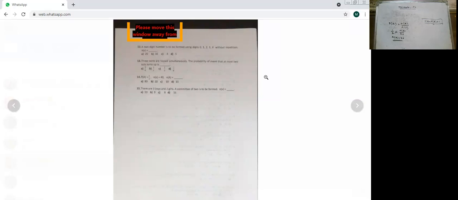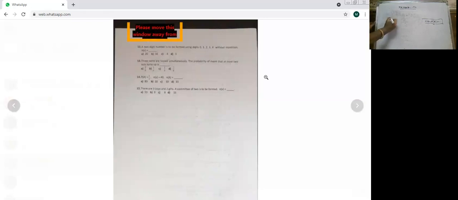I hope this type of sums is clear to you all. Now, there are 3 boys and 2 girls. A committee of 2 is to be formed. Then they are asking us N of S. There are 3 boys and 2 girls. Okay.